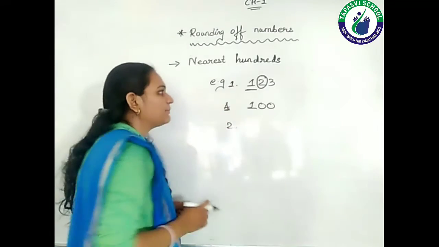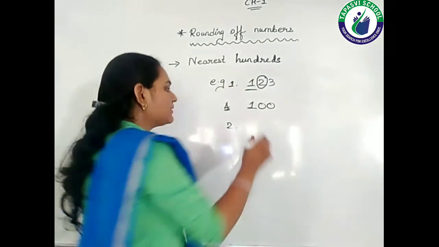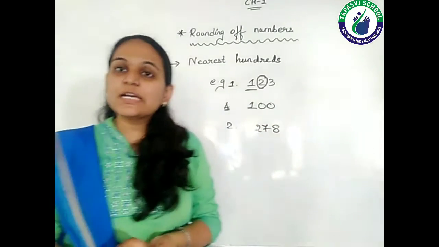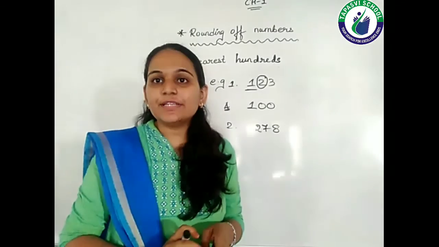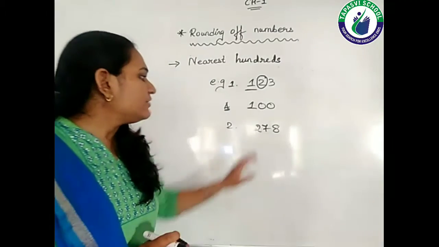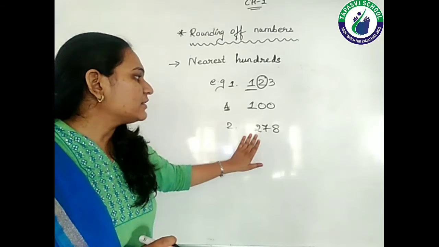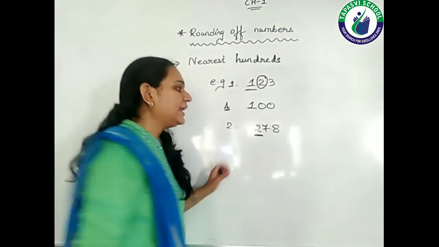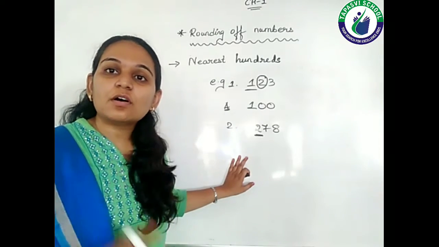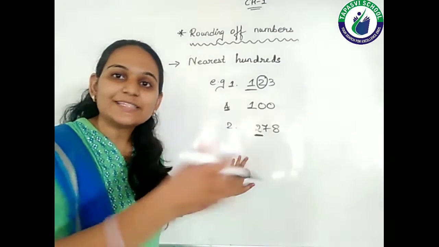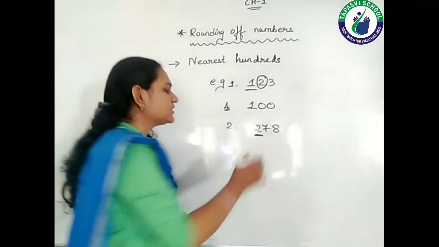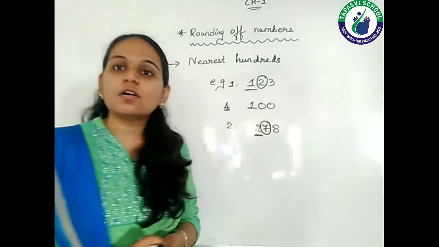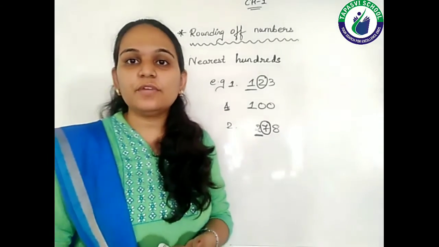Let's take one more example. I am taking another number, that is 278. Right students? So now let's see the rounding of 278. Which digit is at the hundreds place? That is 2. And which digit is going to help in the rounding? That means the right side digit, the tens place digit. Here it is 7. So 7 is actually going to help me in the rounding.